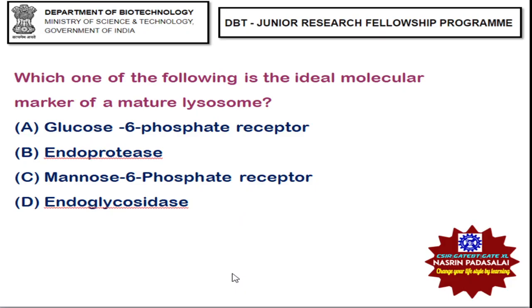Next question, which of the following is the ideal molecular marker of mature lysosome? So mature lysosome will be having a mannose-6 phosphate receptor. Okay, so those protein or those enzyme that need to enter into lysosome will be having a mannose-6 phosphate tag.